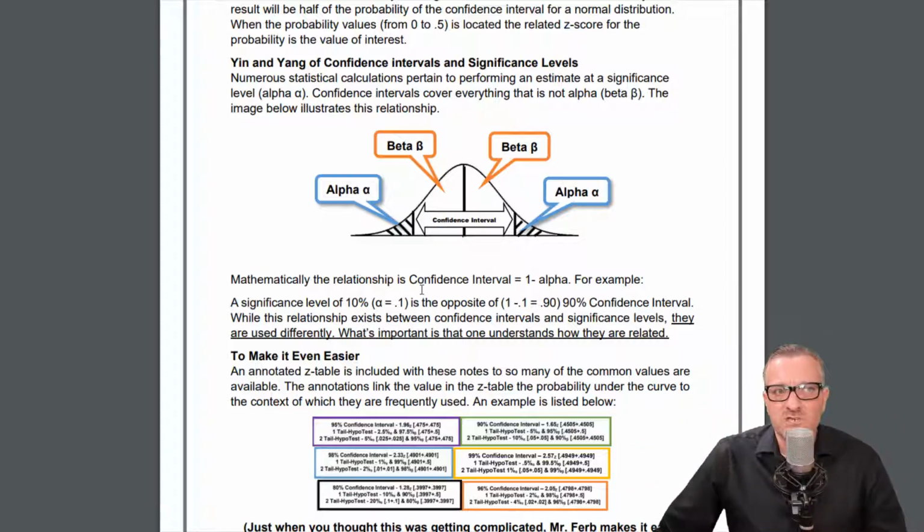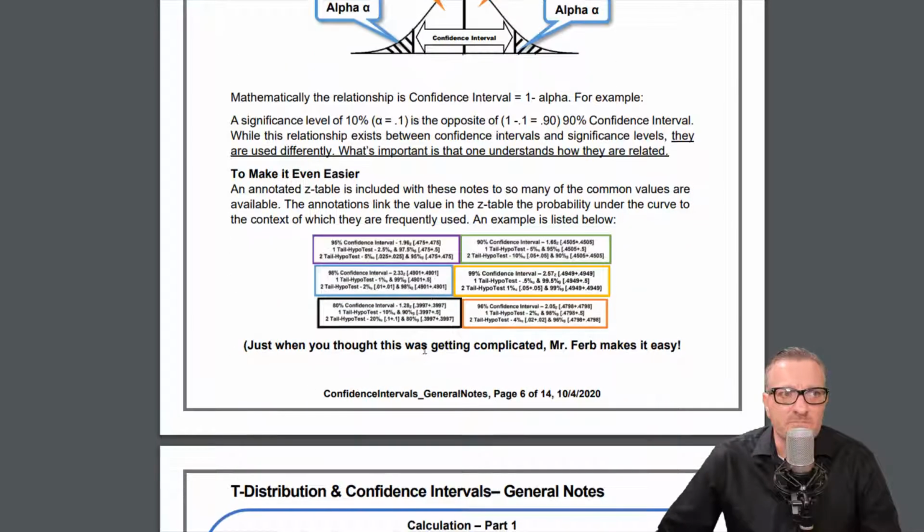Mathematically, the relationship for the confidence interval is 1 minus alpha. For example, a significance level of 10%, alpha equals 0.1, is the opposite of 1 subtract 0.1, which equals 90% confidence interval. While this relationship exists between confidence intervals and significance levels, they are used differently. What is important is that one understands how they are related.